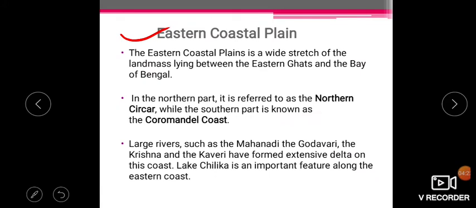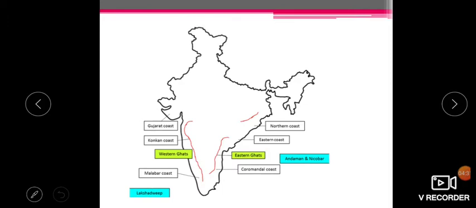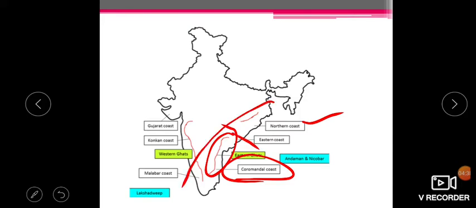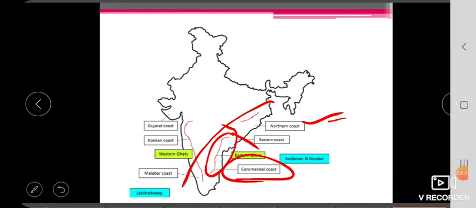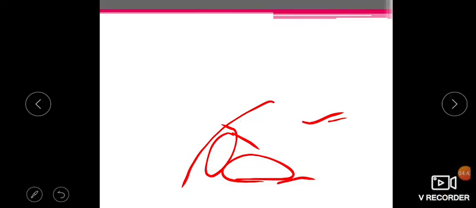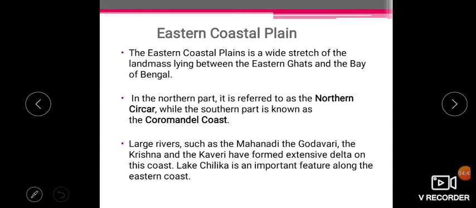There are two parts of the eastern coastal plain. The north part is called the Northern Sarkar, and the south part is called the Coromandel coast. There are many rivers here, like the largest river Godavari, also known as the Dakshin Ganga, because it is the longest river in the south in the peninsular plateau.